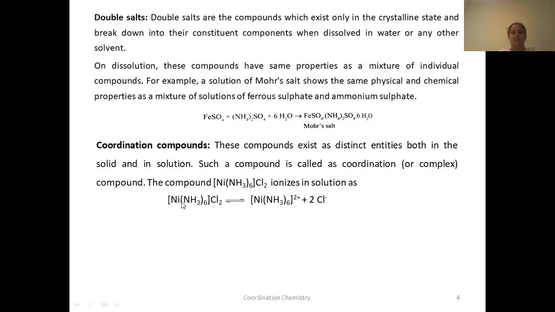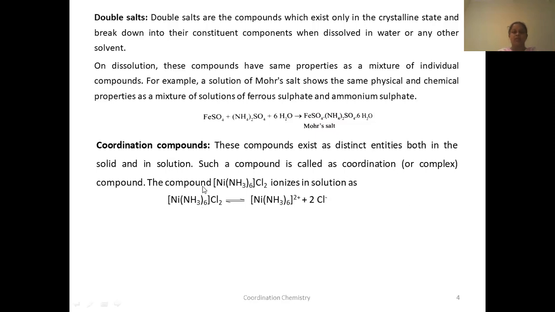If you carefully observe this, the moiety that is inside the square bracket is not at all disturbed here. That is a special case of coordination compounds. The ions or the atoms which are inside the square brackets are not at all falling apart. Okay, see here.